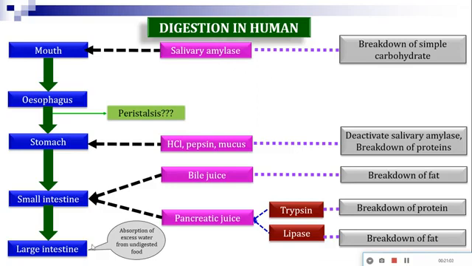If you can memorize the whole chart, it will be beneficial for you, because normally a 1 or 2 mark question may come, like what is the function of pepsin or lipase or trypsin, or compare the functioning of trypsin, amylase or bile juice. Any kind of question may come. If you memorize this chart, only then will you be able to answer it. So note down the whole chart, try to memorize it.